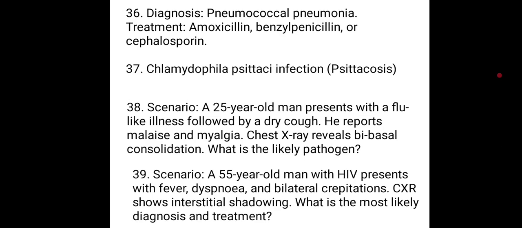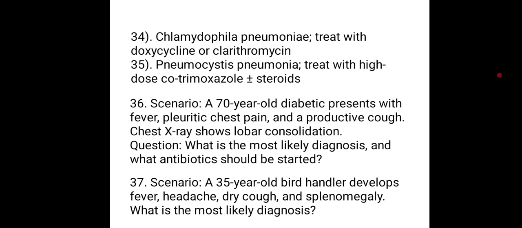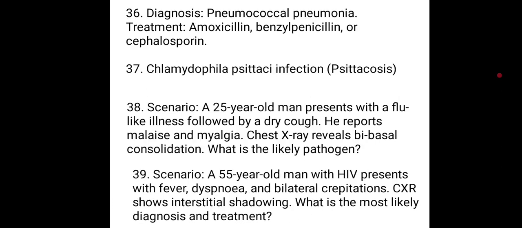And 37 is Chlamydophila psittaci infection, or psittacosis. Bird handlers gives an idea. For the 35-year-old bird handler that developed headache, dry cough, and splenomegaly, I think you should tell me the treatment you're giving the patient with psittacosis.